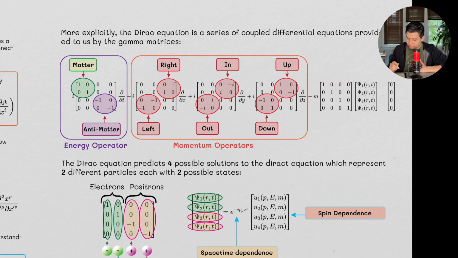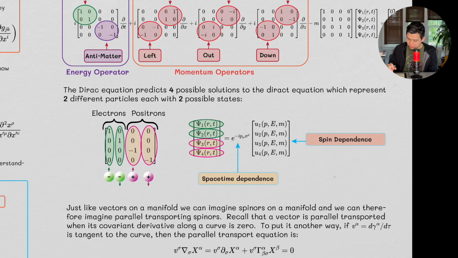Okay, so in full matrix form, the Dirac equation looks like this, and I've highlighted all of the physical correspondences within these matrices. Again, a lot of this is review. I'm assuming you know a lot of this. You don't have to know it in depth, but I feel like you have to at least be exposed to this once before.